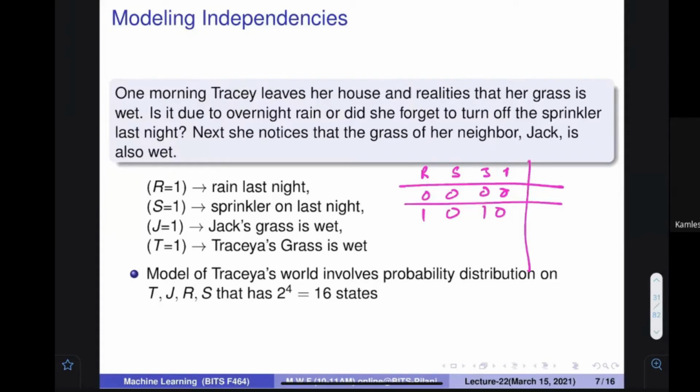I'm not sure about that. So the rain was there, but Teresa's grass is not wet. However, it is an absurd thing, but it may have 0 probability. That is fine. Okay, you understand now?